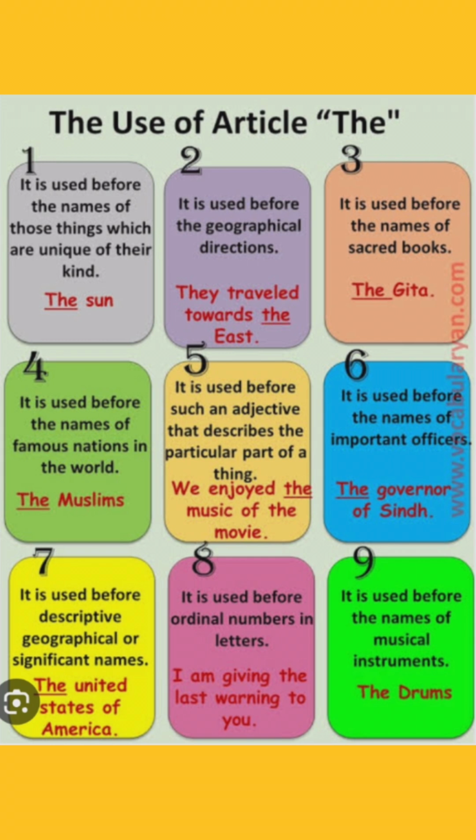The is used with adjectives of the comparative degree also. For example, she is the more talented of the two sisters. Next, before a noun considered to be unique or extraordinary. For example, this is the reference book you need. One more point is that it is used before a singular noun to make general statements. For example, who invented the camera? Before common nouns that name musical instruments: Anushka can play the piano, the violin and the clarinet. Before common nouns to show a unit of measure: apples are sold by the dozen.